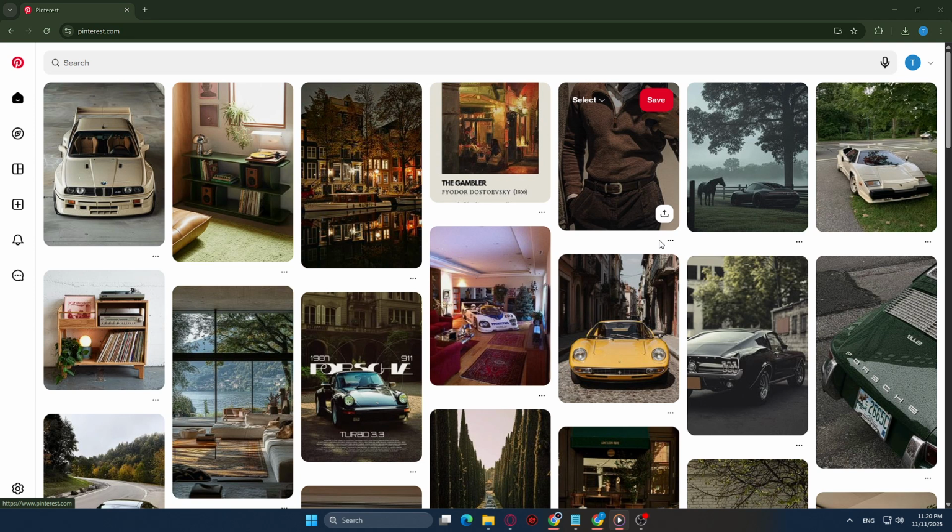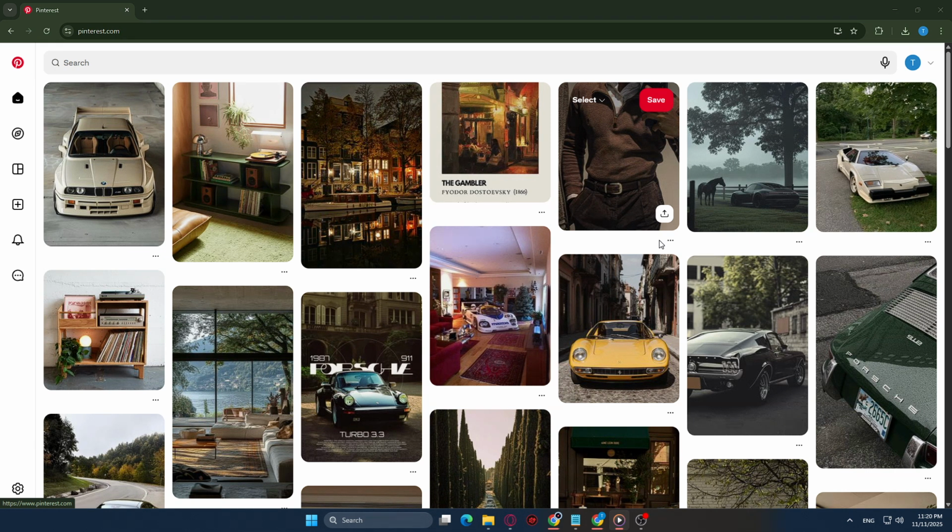First things first, you need to open your preferred web browser and head over to Pinterest's official site. You can do this by typing Pinterest into your Google search bar and hitting enter. Once you find the Pinterest link in your search results, give it a click. This will take you straight to the Pinterest homepage. Here you'll find a vast array of visual inspiration, spanning all types of interests and activities.